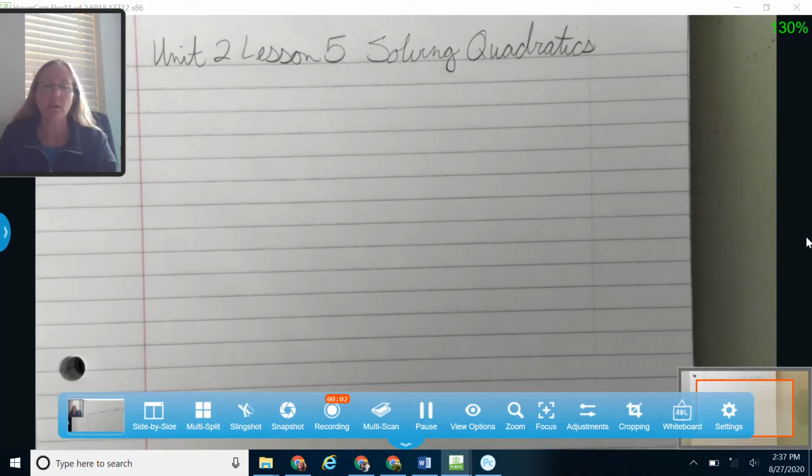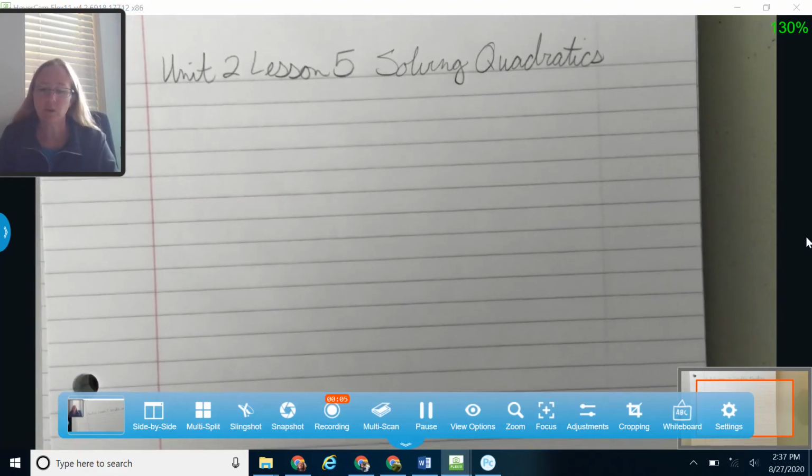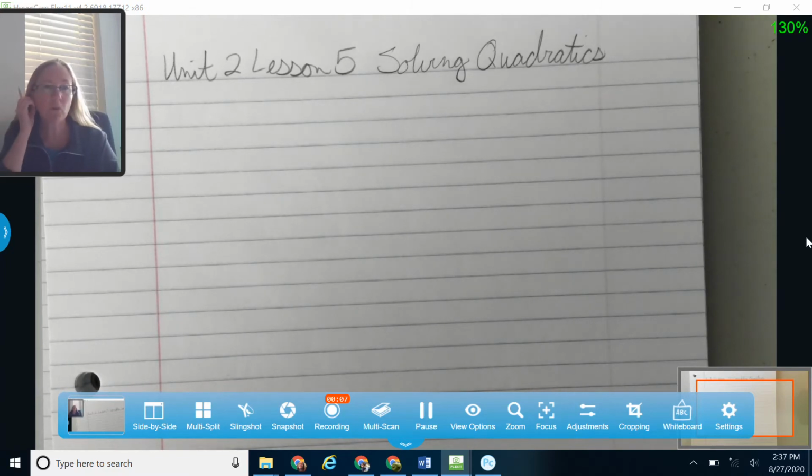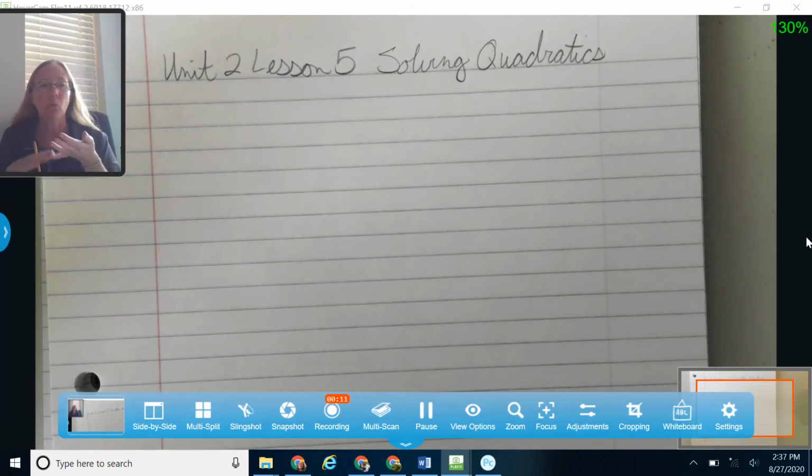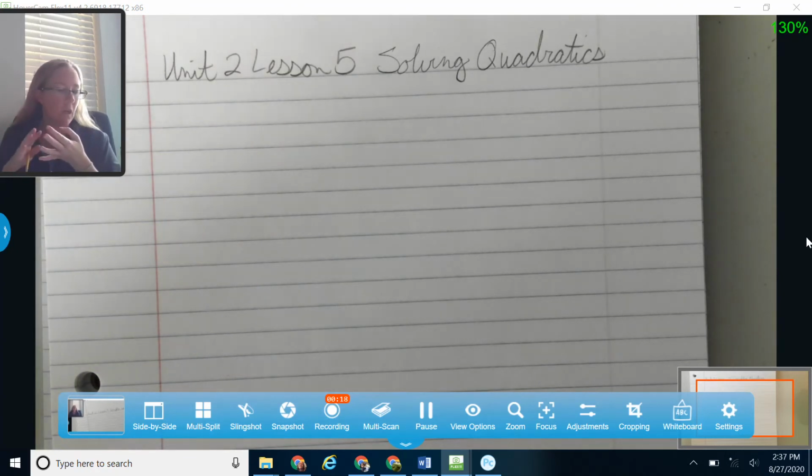Today we're going to talk about Unit 2, Lesson 5, which is solving quadratics. There's really 4 ways to solve a quadratic, and we've already talked about 2 of the ways. One is with factoring, so once you get factors, set them equal to 0 and solve for x. We've done kind of a lot of those. The other way is with the quadratic formula.